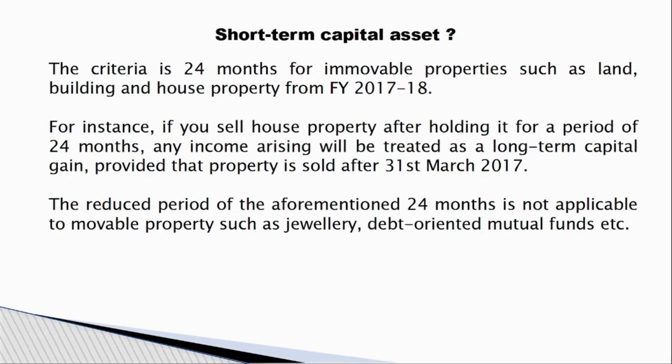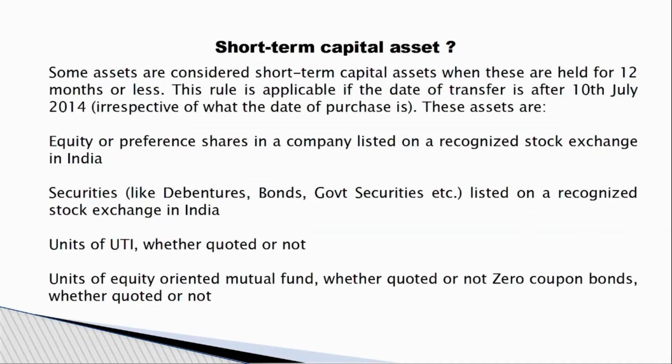Short term will not be the same for all the assets. If it is immovable property, this will be 24 months. For the shares, it will be different. For gold and jewelry, it will be a different period. So you can see different categories, different periods are available. For example, for equity shares, 12 months. So short term will be considered differently for different assets.